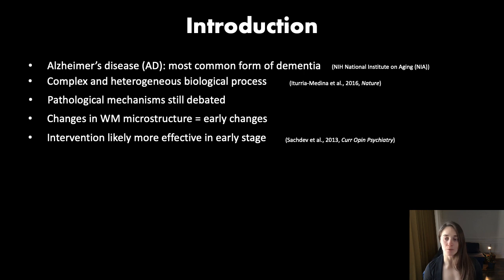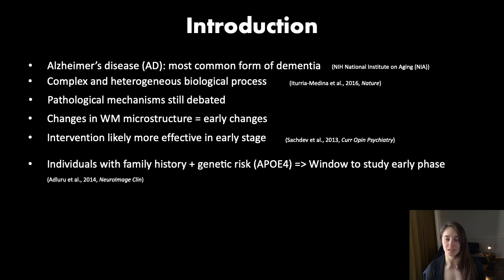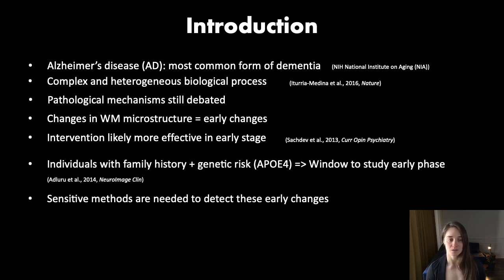Recent studies have reported white matter alterations as one of the earliest changes in the disease time course. Studying individuals with a family history of AD and with the ApoE4 genotype provides a unique window to investigate brain abnormalities in this early stage. To detect these subtle early changes, it is crucial to use highly sensitive methods. One way to do that is to use multivariate approaches.